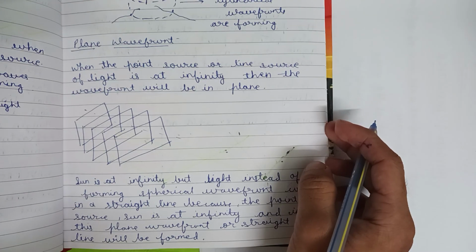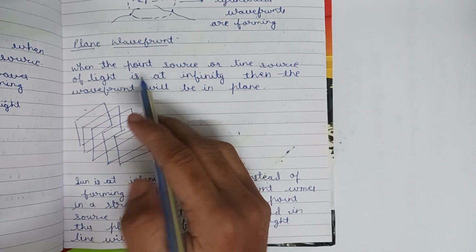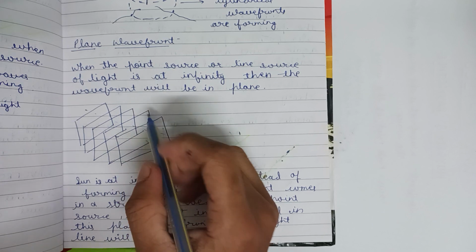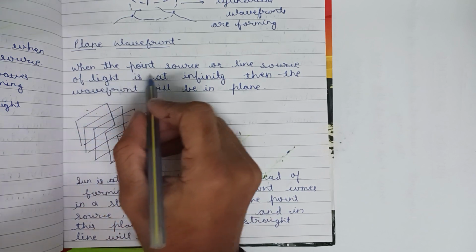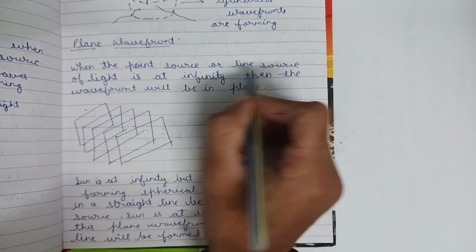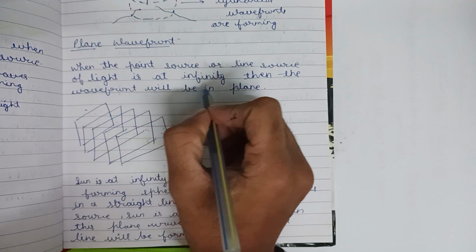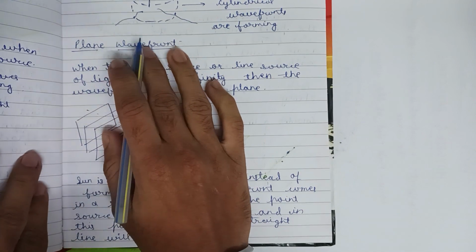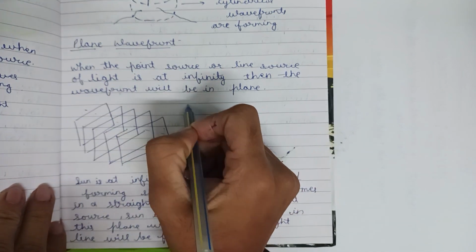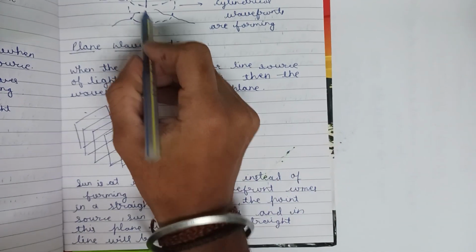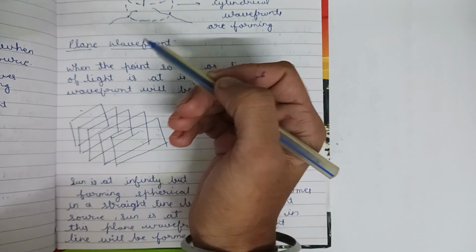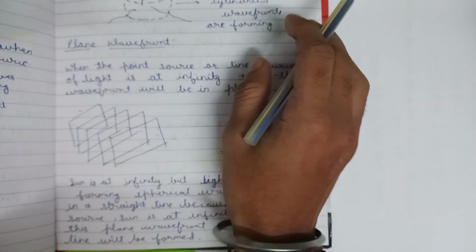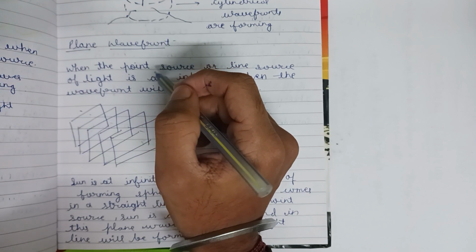Now let's study plane wavefront. This is our third type of wavefront. We can see that when the point source or line source of light is at infinity, the wavefront will be a plane. This was our point source, this is our line source. In a point source a spherical wavefront was formed, and in a line source a cylindrical wavefront was formed.